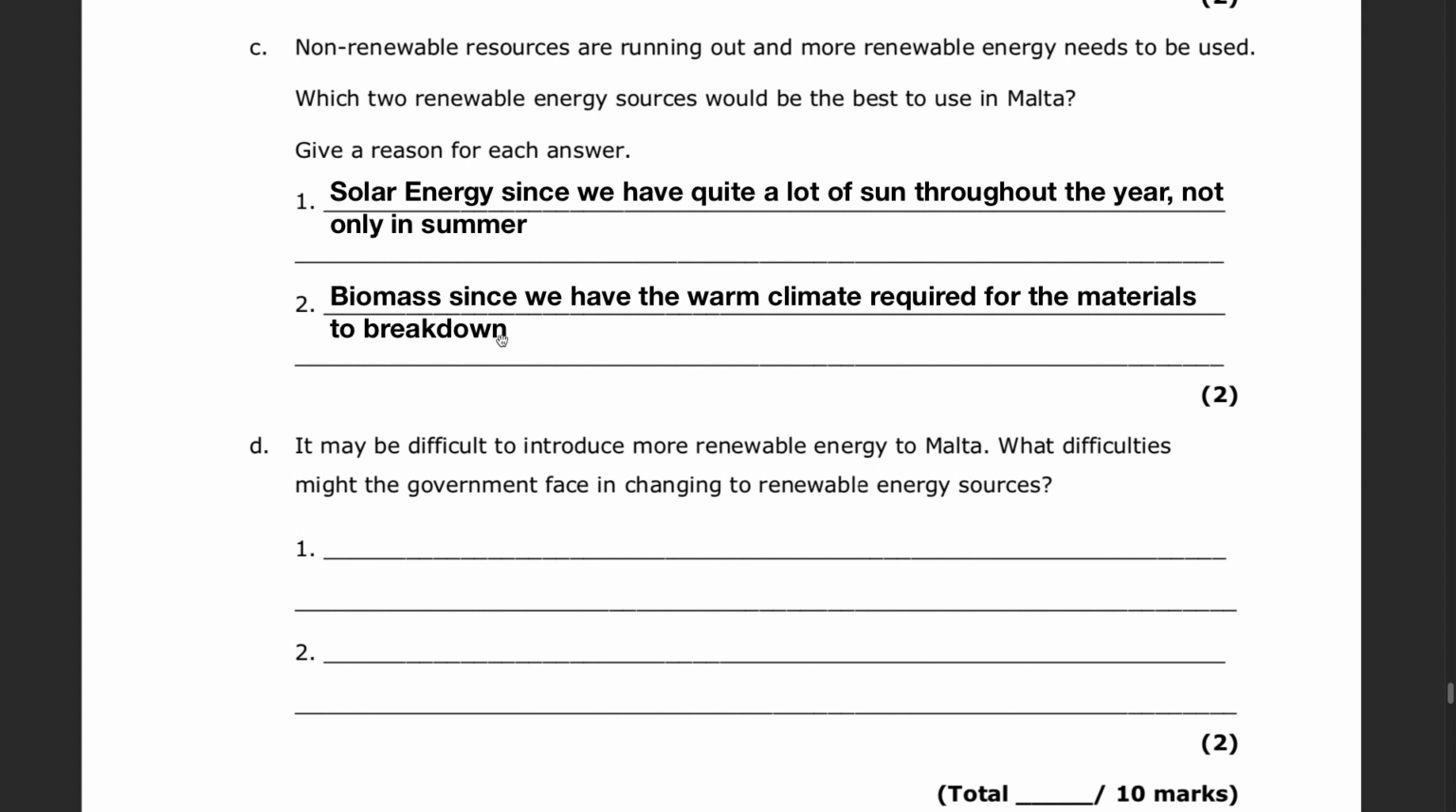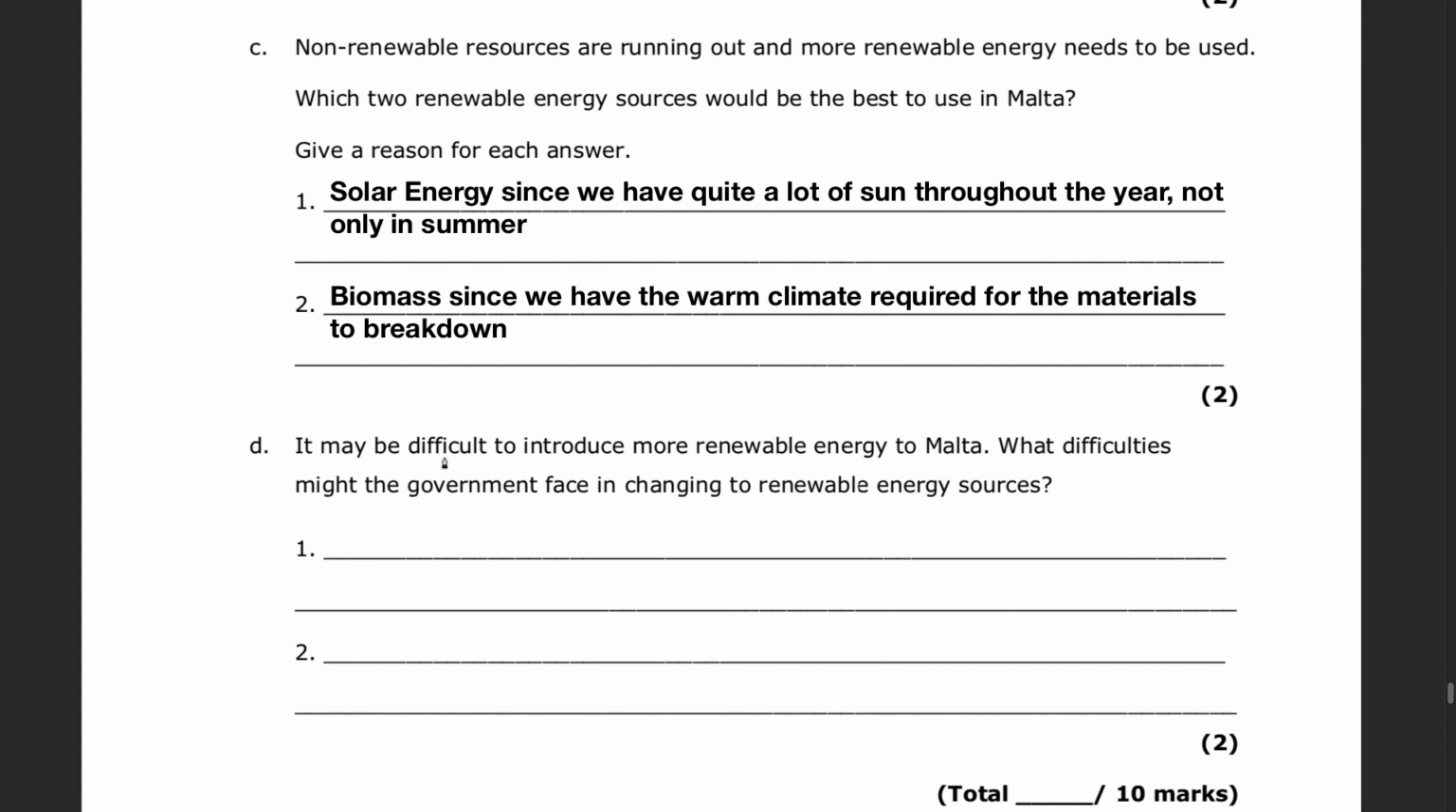You might also mention wind. However, hydroelectric is impossible to have, tidal is impossible to have, geothermal is also impossible to have. Waves might generate a little amount, but it might not be enough for the whole country.